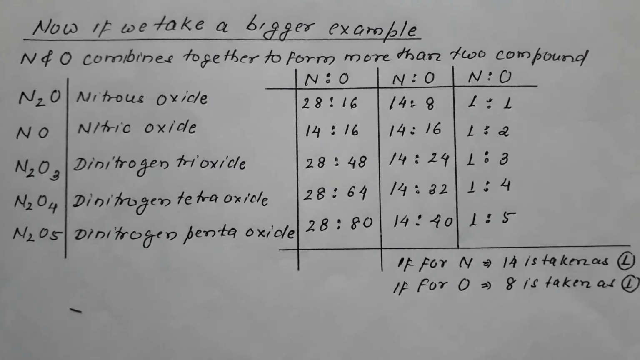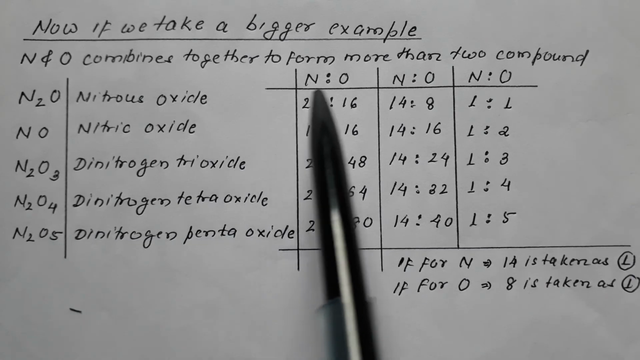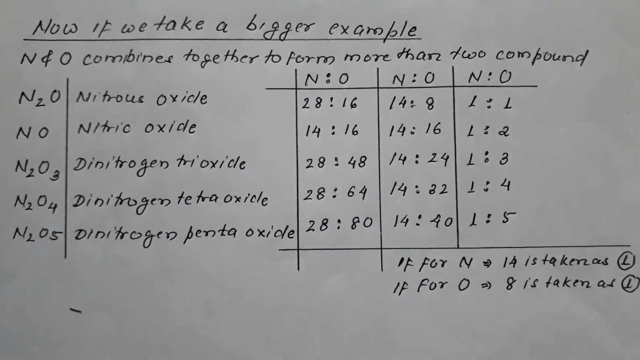Now dealing with a very useful example in the law of multiple proportion. It's a bigger example and will make the concept absolutely clear. So let's begin. We say that nitrogen and oxygen combine to form more than two compounds. In the case of hydrogen and oxygen, there were two compounds: H2O is one, H2O2 is another. In the case of carbon and oxygen, CO was one, CO2 was another.